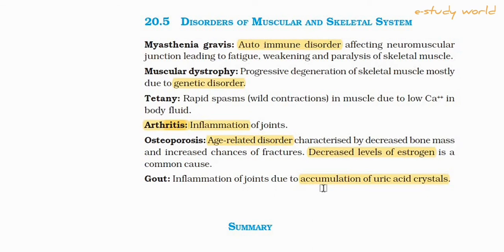Gout. Inflammation of the joint due to the accumulation of uric acid crystals. Uric acid crystals accumulate in the synovial cavity where fluid is present. This type of disorder generally takes place in workers who do heavy work.